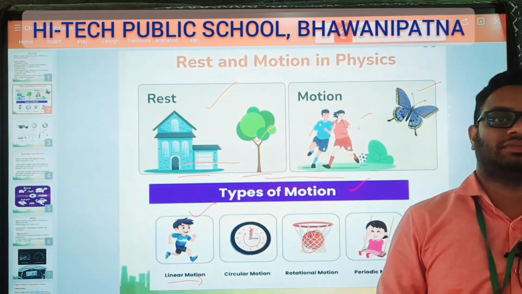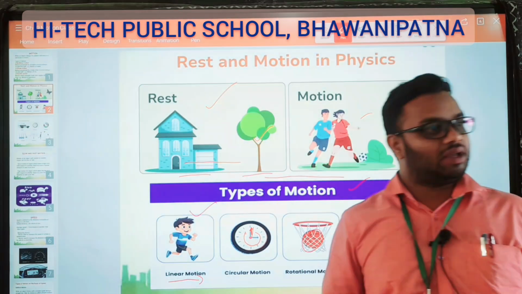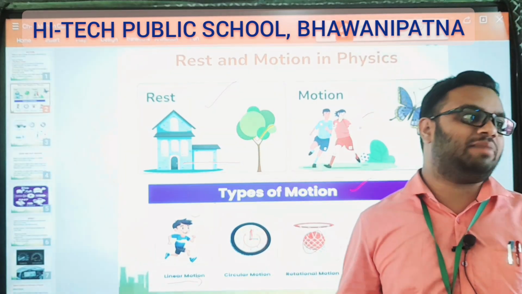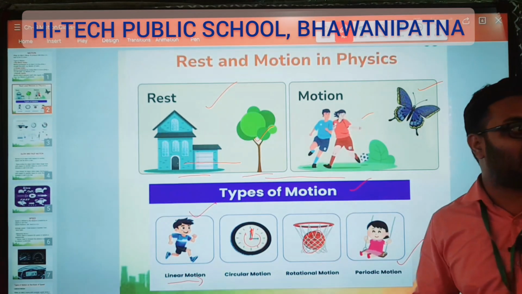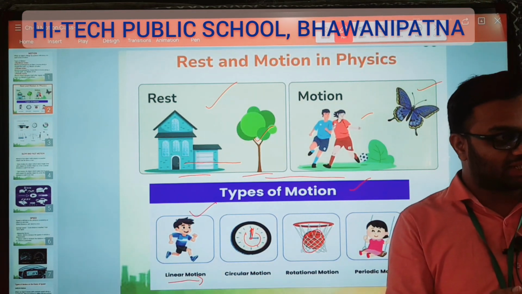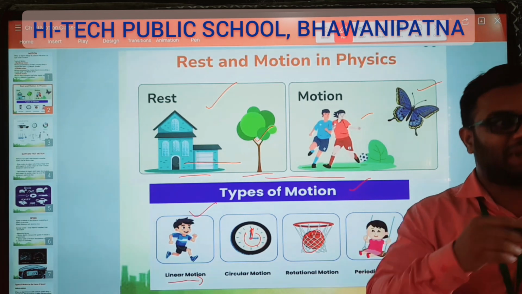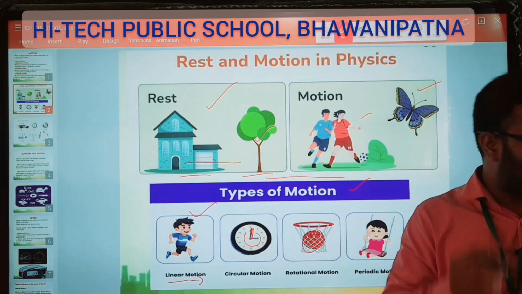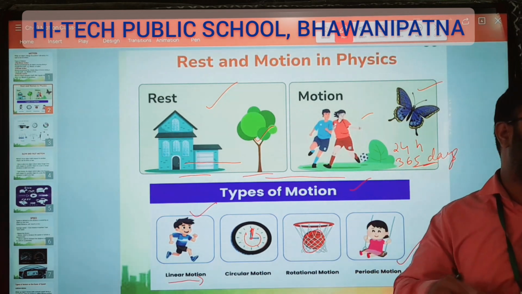Okay, any doubt here? Ask your doubt. Sir, the earth moves around the sun, can we say it is rotational motion? Rotational motion, periodic motion, and circular motion also you can say. When the earth rotates around its own axis, then it is rotational. And around the sun, it rotates in a circular path, circular motion. And it will rotate in a period of time like 365 days. And some hours are also there, which we add in the leap year.